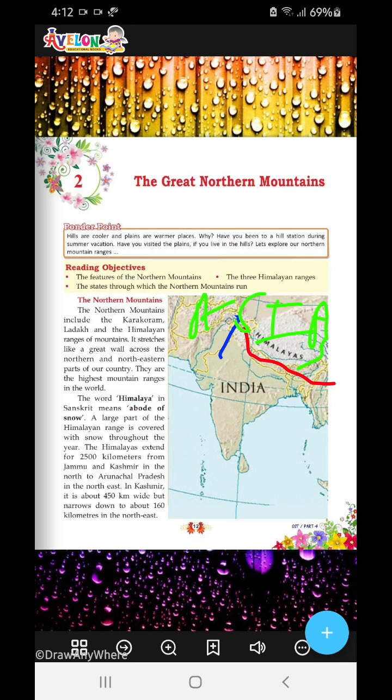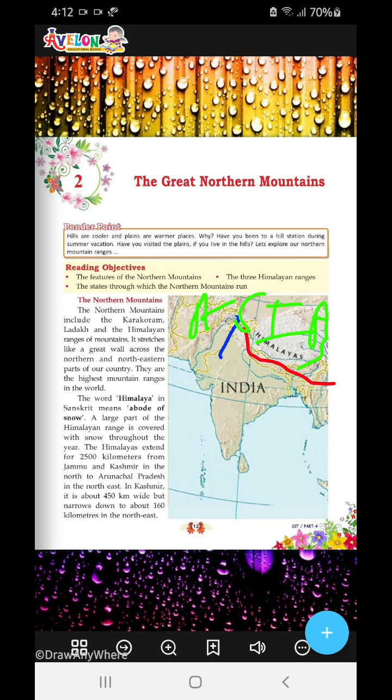Now, where does the word Himalaya come from? Himalaya is a Sanskrit word, and its meaning is abode of snow, that means home of snow. A large part of the Himalayan range is covered with snow throughout the year.